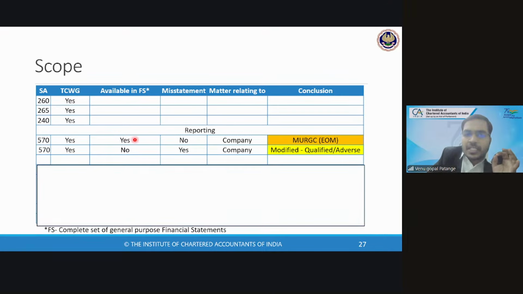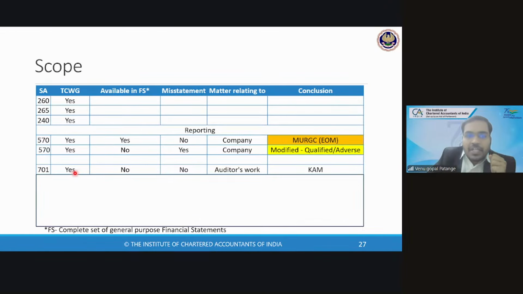If management gives it in their notes, then similar to an emphasis of matter paragraph, we give MURGC. If it is not updated in the notes, we treat it as a misstatement because they have not stated the fact, so we give a modified opinion based on the pervasiveness.